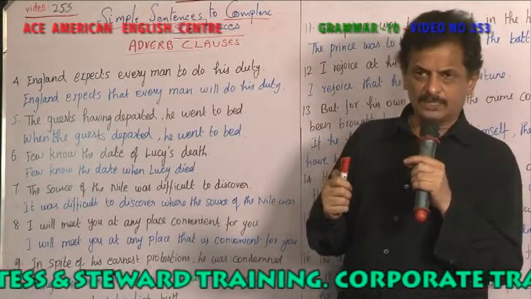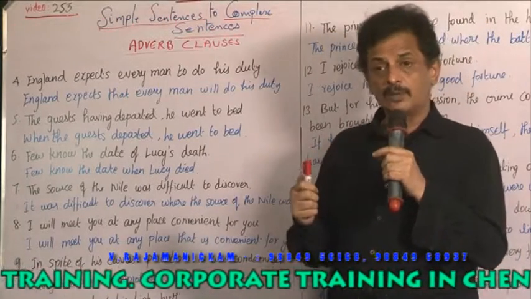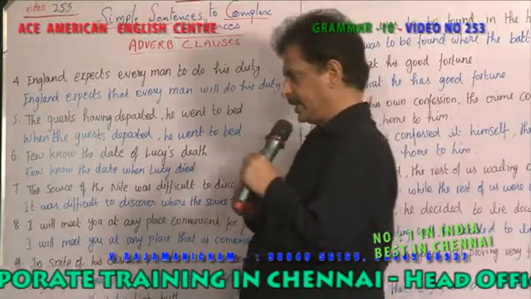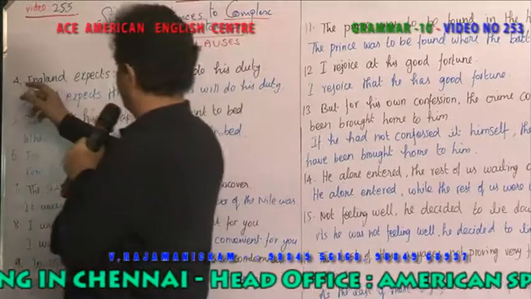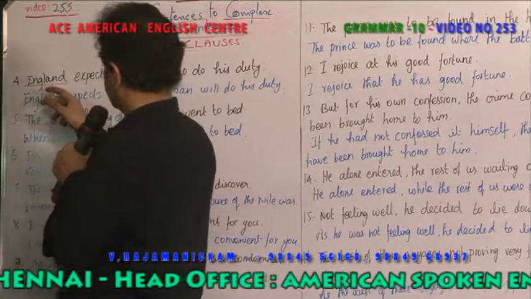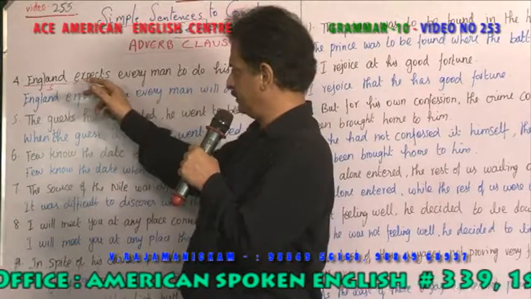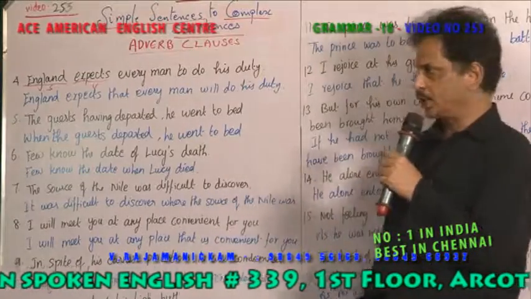So, what is a simple sentence? It has its own subject and predicate. A complex sentence, of course, has two subjects and two predicates. More than one is called complex. For example, England is the subject. Expects is a verb. So, England expects what?